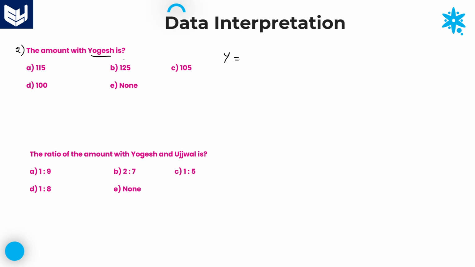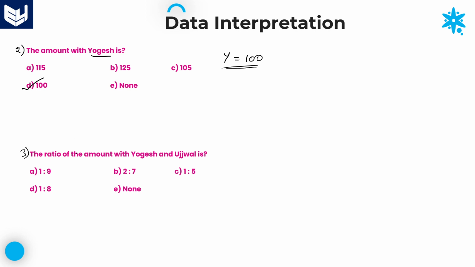So here he is asking about the amount with Yogesh. That value becomes 100. 100 is the right answer for this question. Among the options, option D is the right answer. Option D.